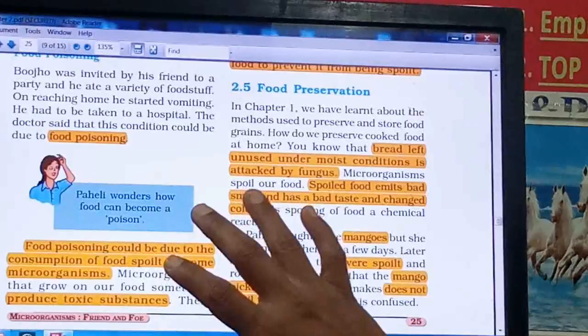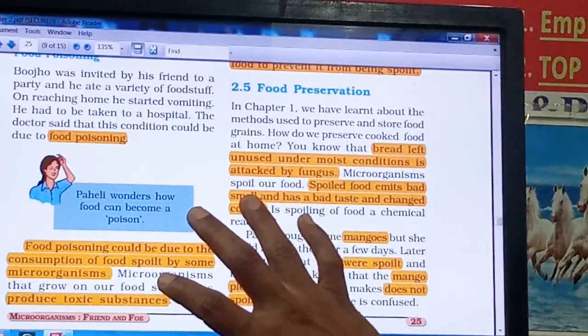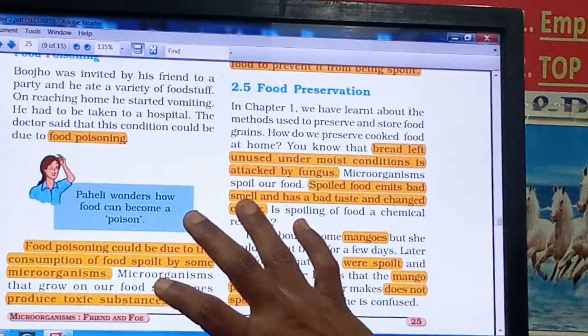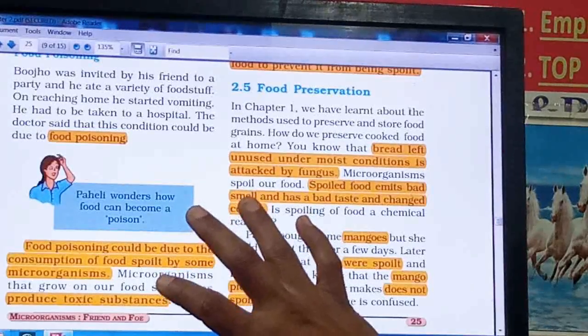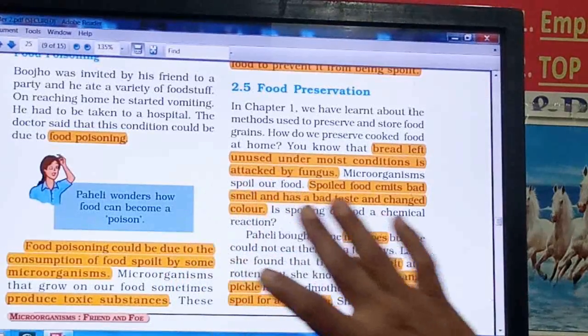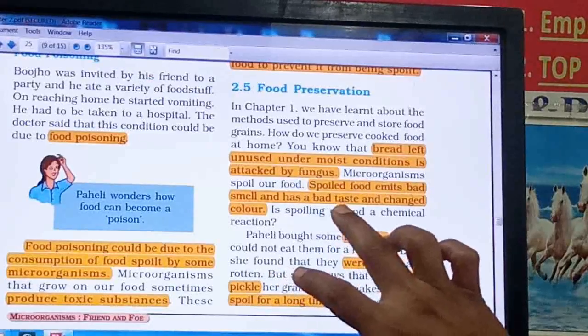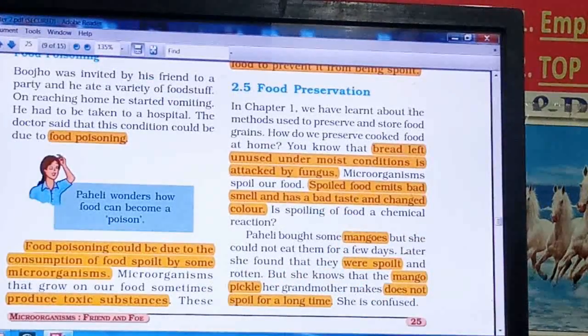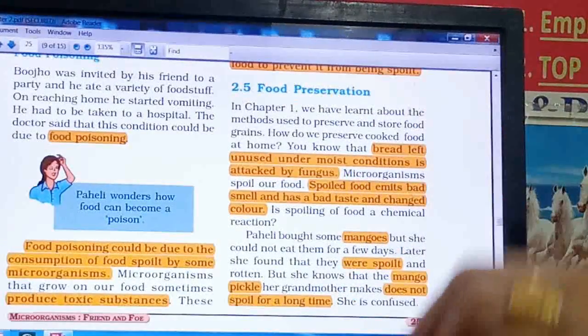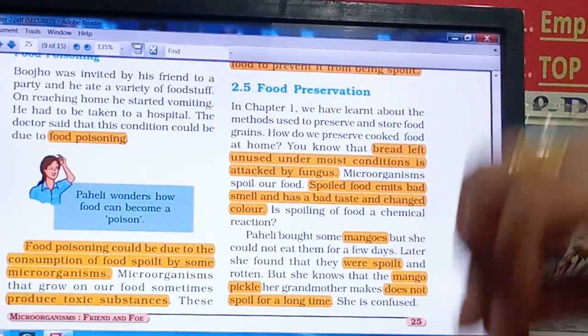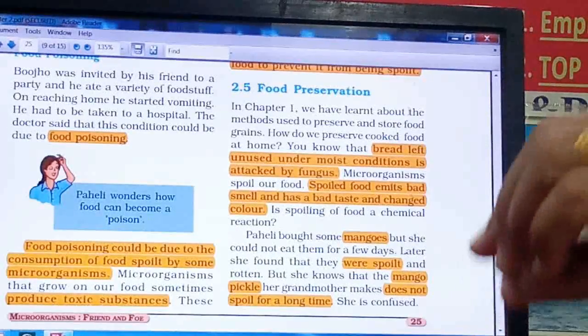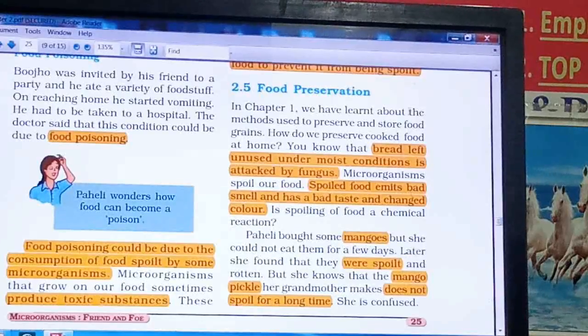So this spoiled vegetable or sabzi and dal gives you a bad smell. Next is that it has a bad taste. Take an example of rice: it will also form a straight-line, fiber-like structure when we pick it up.